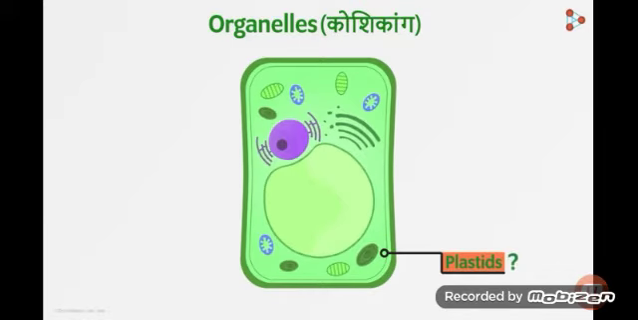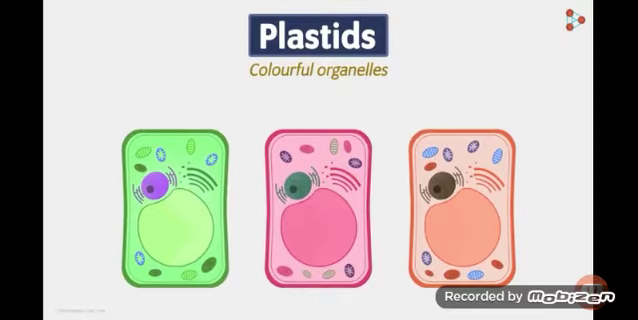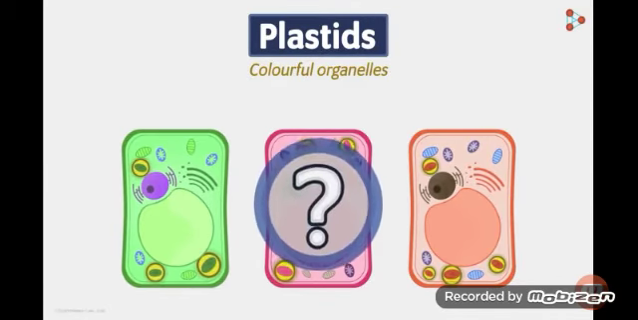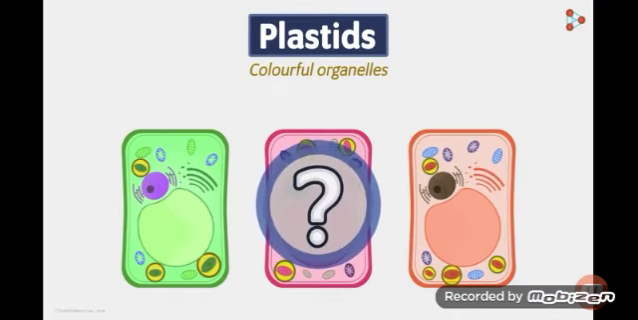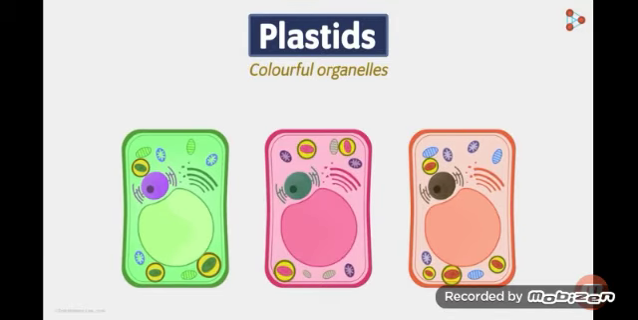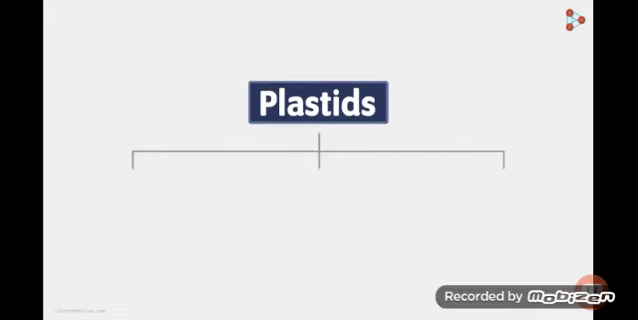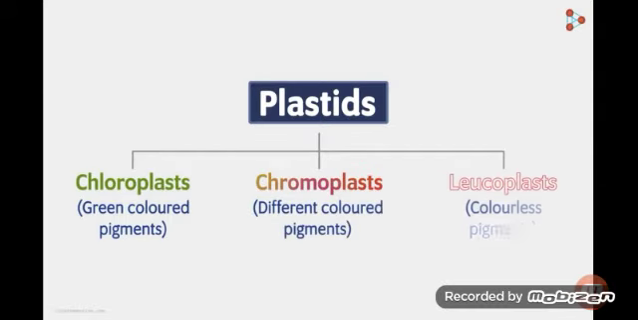Plastids are colored organelles, but what gives colors to these plastids? Actually, it is the pigments inside these plastids which are responsible for these colors. Now, the question is, do all the plastids have all types of colors? No, not at all. Plastids are classified according to the colors present in them. So, there are three categories of plastids: chloroplast, chromoplast, and leucoplast.